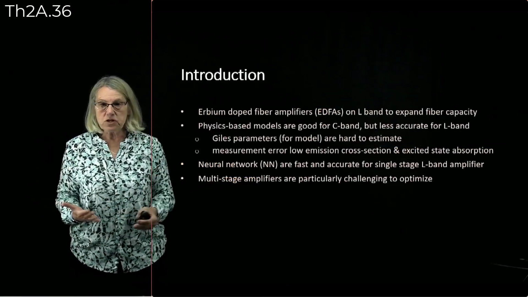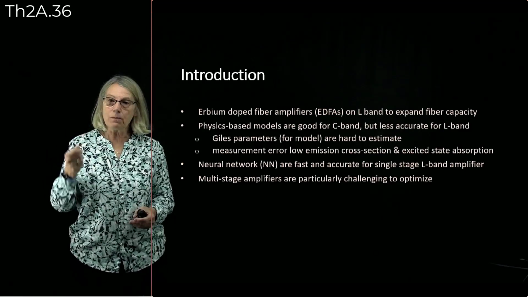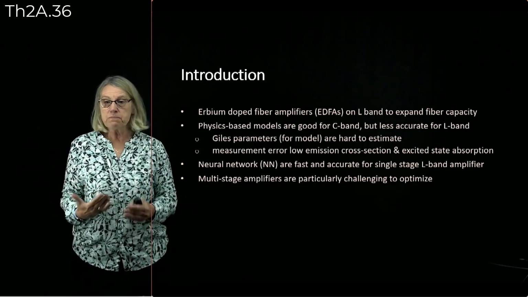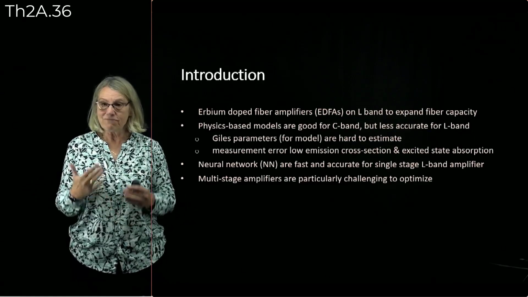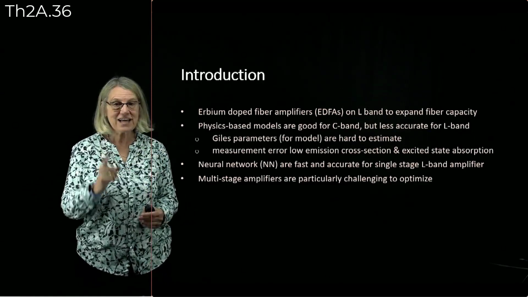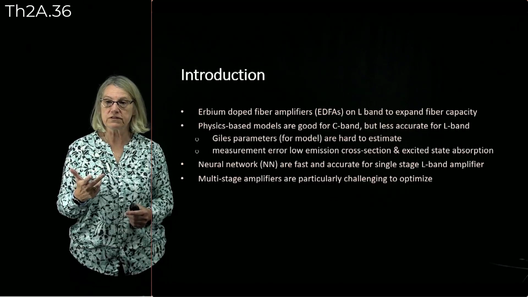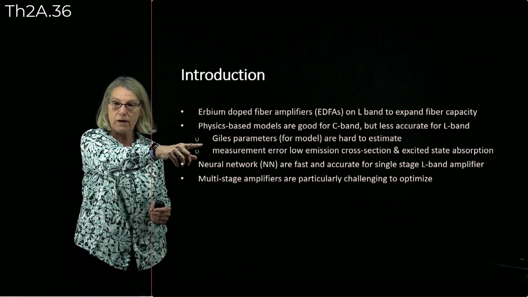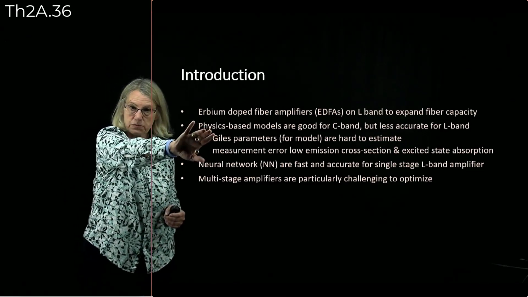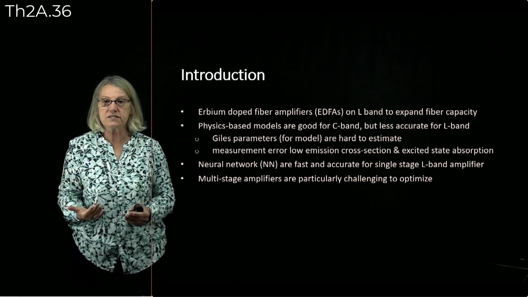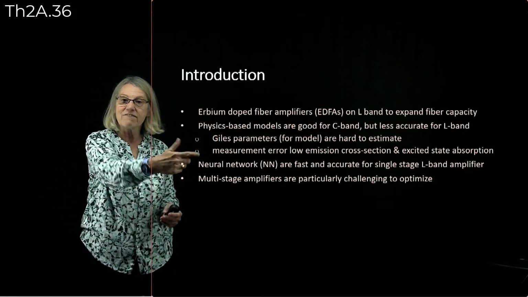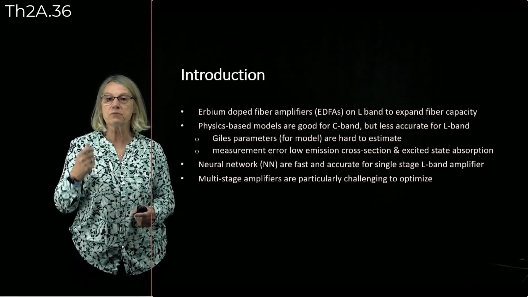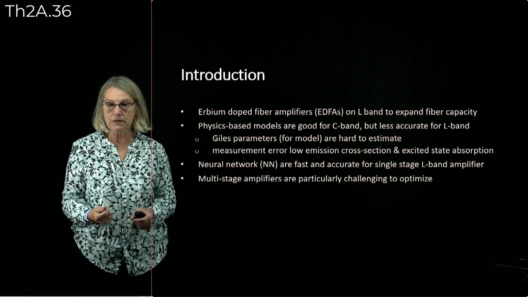So we're looking at erbium-doped amplifiers, which are being used in the L-band so that we can expand the capacity of the fiber. Physics-based models for EDFAs are very good in the C-band, but they're less accurate for the L-band. And there's a very good reason for this missing accuracy in the L-band. It's because of the dependence on the GILE parameters. This is required for the physics-based models, and they can be hard to estimate. In particular, in the L-band, we have high measurement error due to the low emission cross-section and also to the presence of excited state absorption.